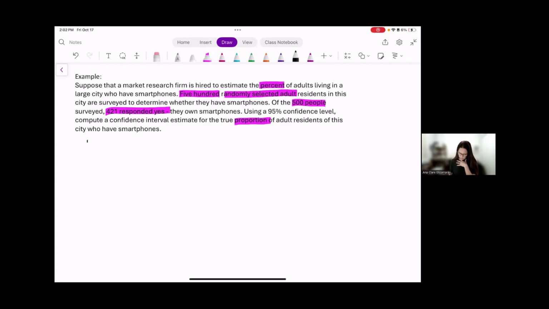As we're checking random, independent, and normal, I need to be looking for key pieces of information. What type of problem is this? Is this problem about averages, or is it about percents? Is it means or proportions? In the problem, I am given that I want to estimate the true proportion. So right there, I need to be dealing with proportions, and I'm dealing then with n and p-hat. So this is a problem about proportions.